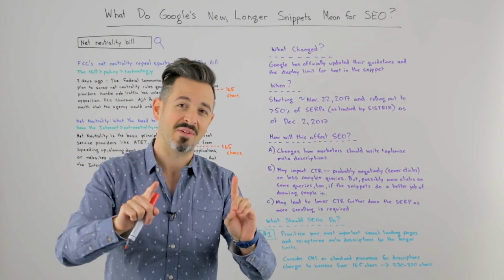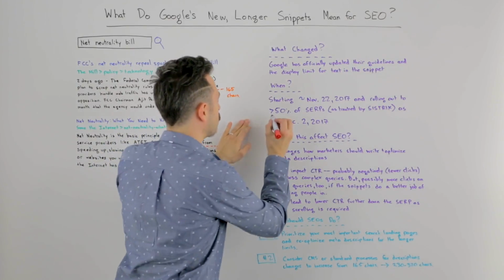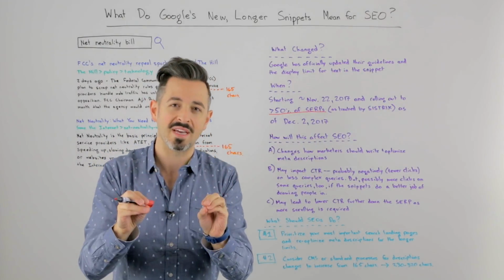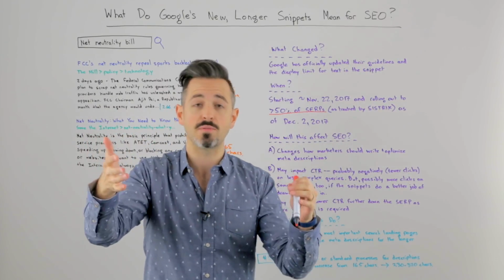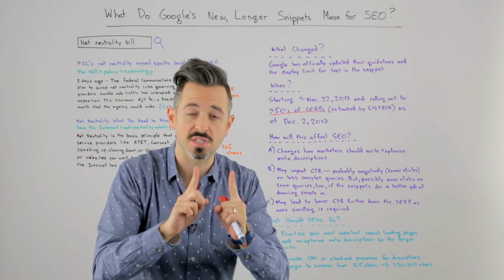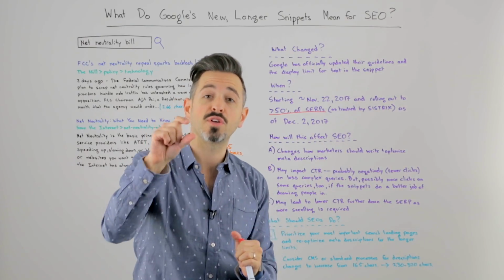Here's the amazing thing, though. 51% of search results have at least one. Many of those, because they're still pulling old meta descriptions or meta descriptions that SEOs optimized for the 165 character limit, are still very short.